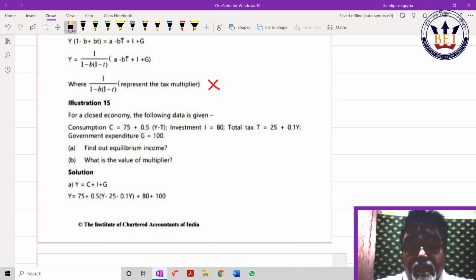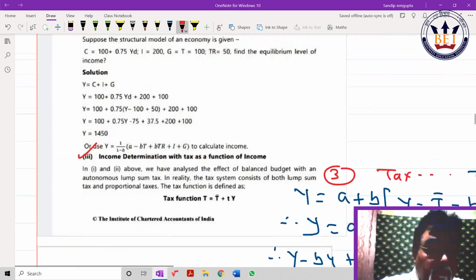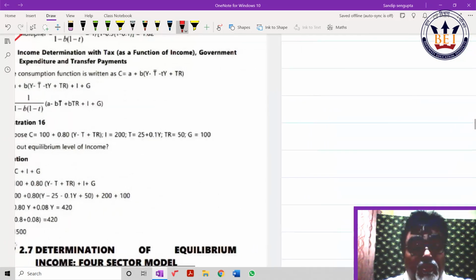So first is this, second is this, third is this, fourth, income determination with tax as a function of income, government expenditure and transfer payment. Careful. So I'll write down this part so that it will be helpful for you. Point number 4.